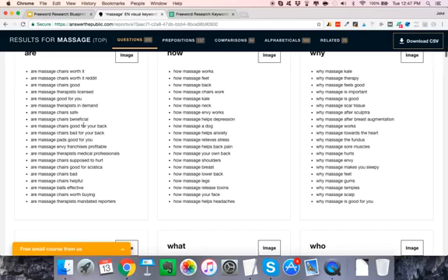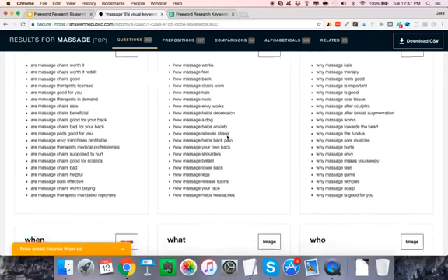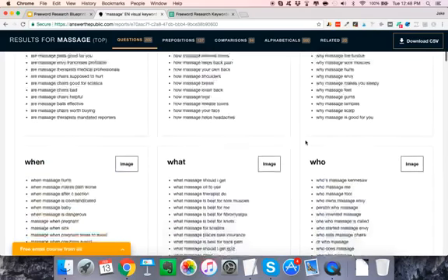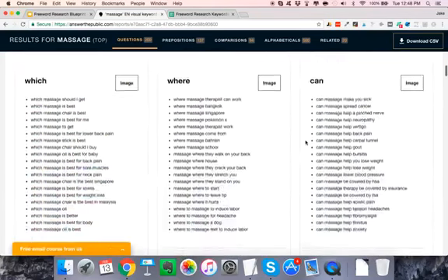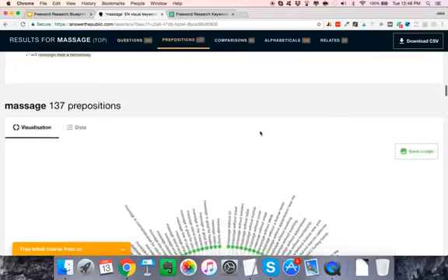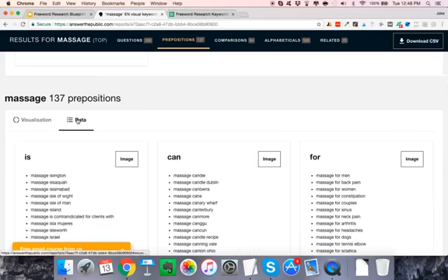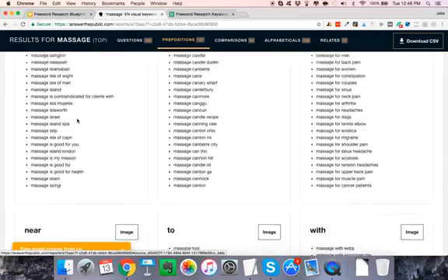Are massage chairs safe, beneficial? Like, there's going to be some really good stuff I can go through and find here. How, why, who, what, when, all of these. This is really, really good. So yeah, I just kind of went down to the more general word massage instead of massage table. And now it's opened up a lot of possibilities for me.